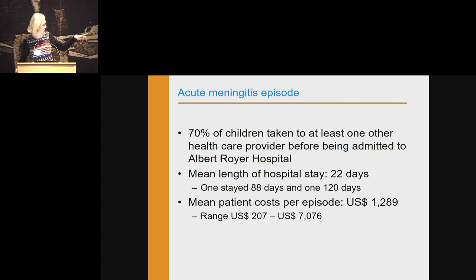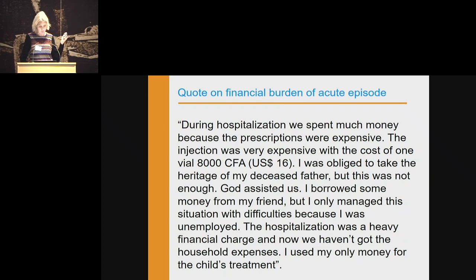And this is the mean treatment cost that the parents paid, $1,289. So this was just hard. I just have some quotes, how they had to find this money. "During hospitalization, we spent much money because the prescriptions were expensive. The injection was very expensive, with the cost of $16. I was obliged to take heritage of my deceased father, but this was not enough. God assisted us. I borrowed some money from a friend, but I only managed this situation with difficulties because I was unemployed. The hospitalization was a heavy financial charge, and now we haven't got household expenses. I used my only money for the child's treatment."